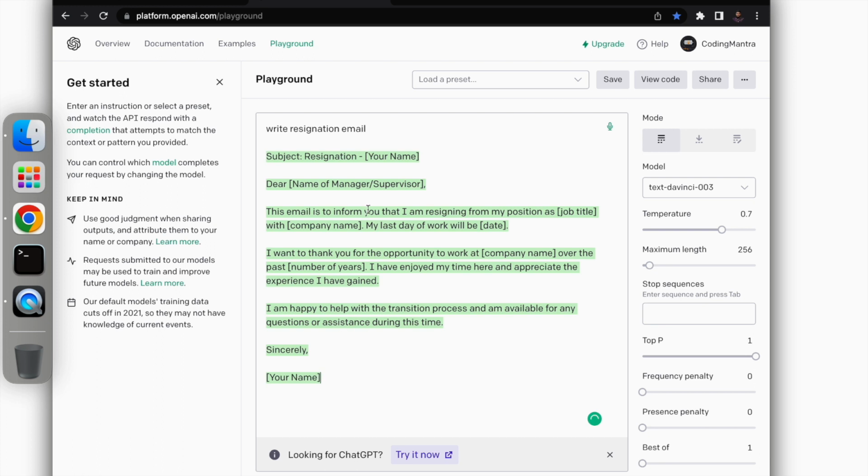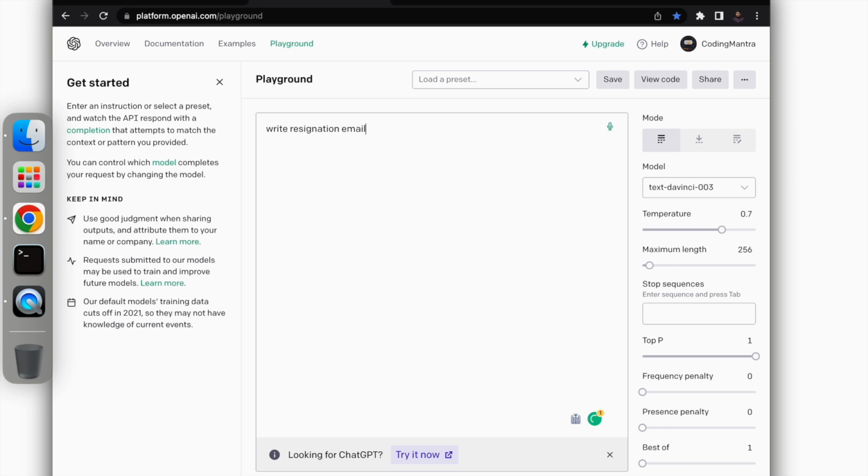Now the beauty of the bot is that it just gives you the result, but you need to be smart enough to make the result better for you. For example, here it doesn't mention my name, my company name or anything. I needed to edit that text and work on it again. Now let's try a resignation email for a developer.